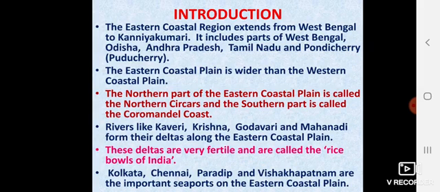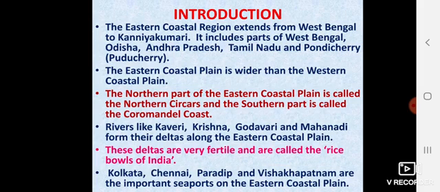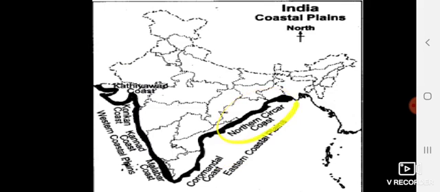The eastern coastal plain is wider than the western coastal plain. You can see the eastern coastal plains are much wider than the western coastal plains. The northern part of the eastern coastal plain is called the Northern Sircars and the southern part is known as the Coromandel Coast.